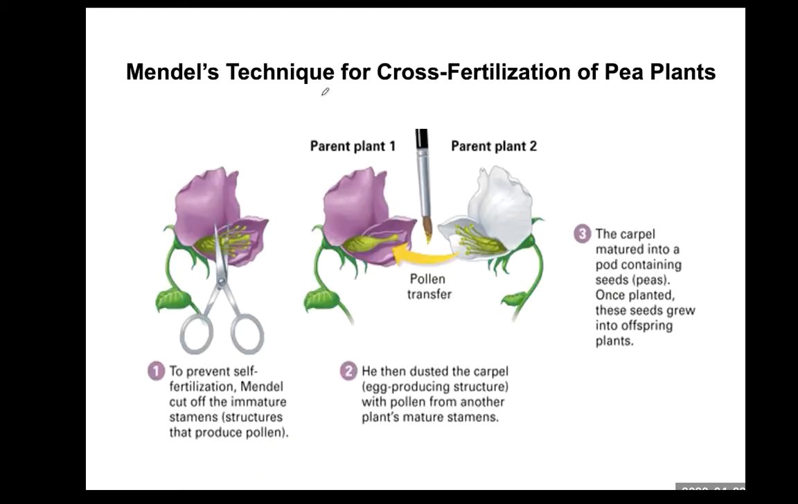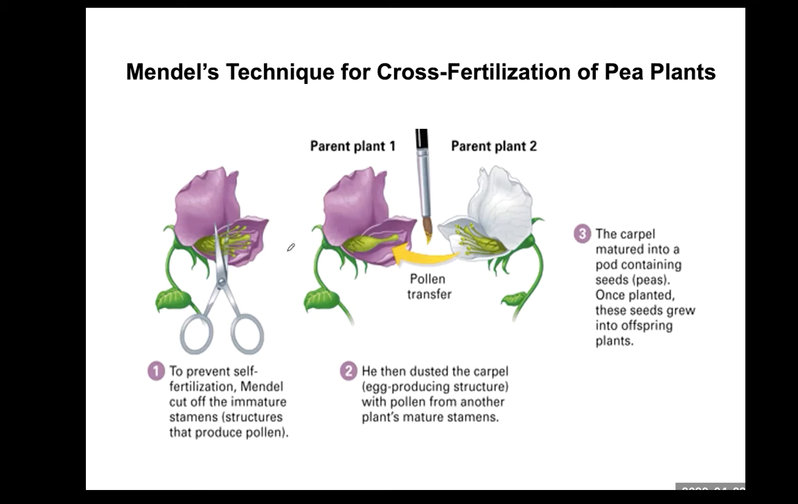So he used pea plants, and then how did he set up the experiment? This is Mendel's technique for cross-fertilization of pea plants. This is the flower of pea plants, purple color, or some pea plants show white color flowers.